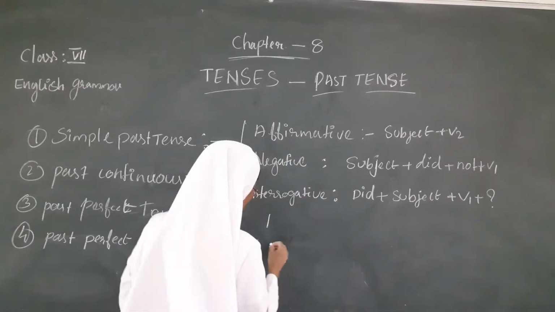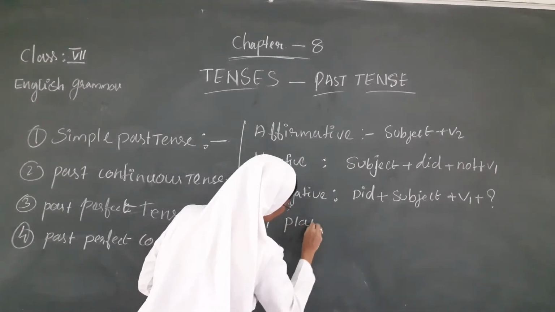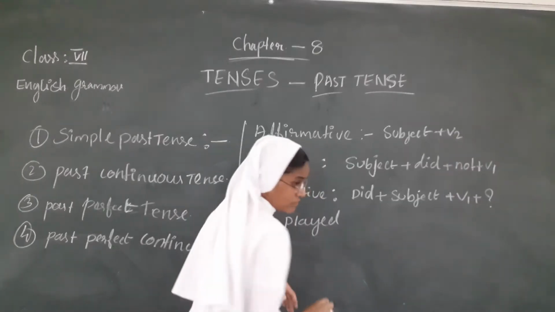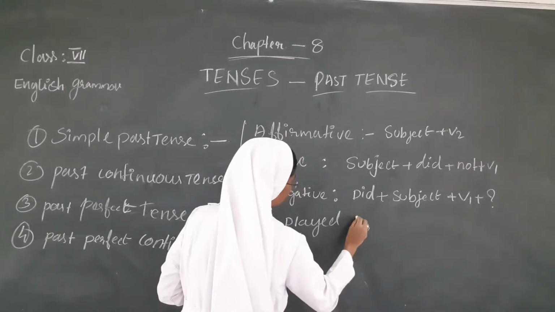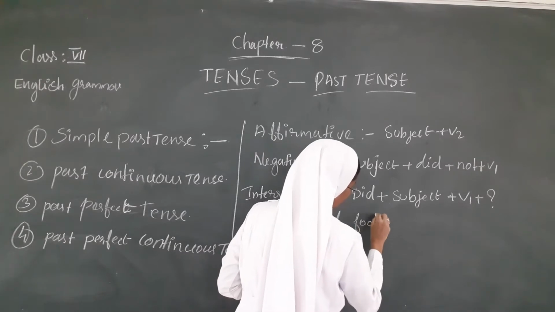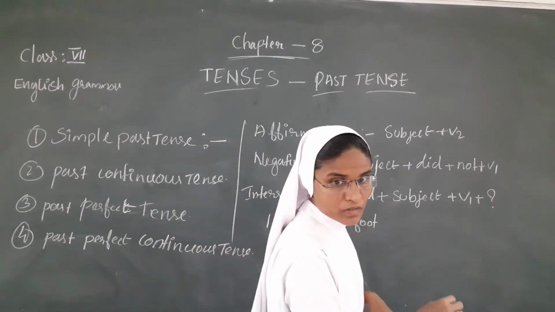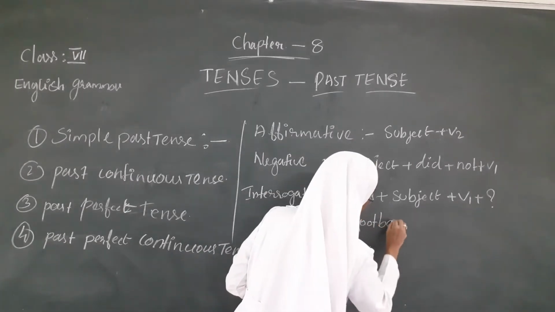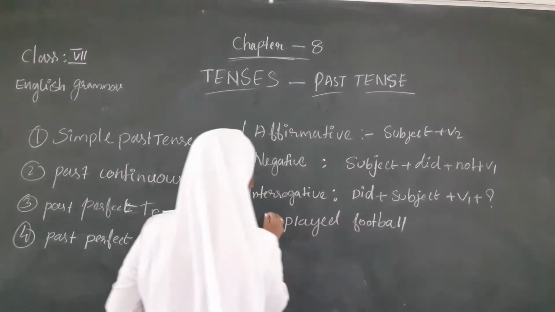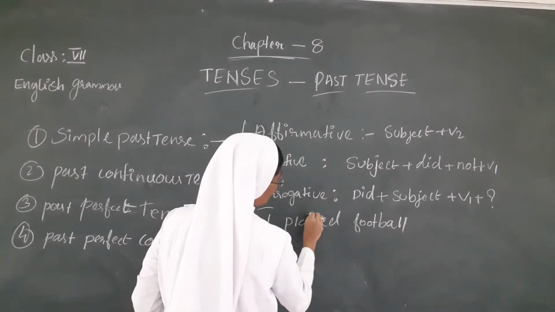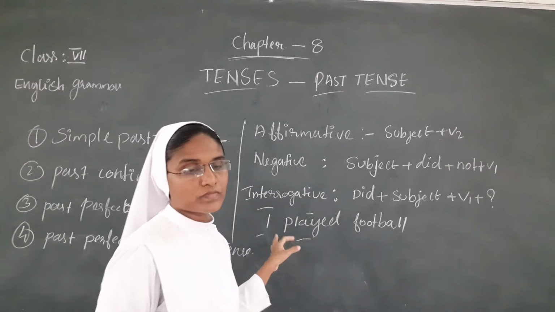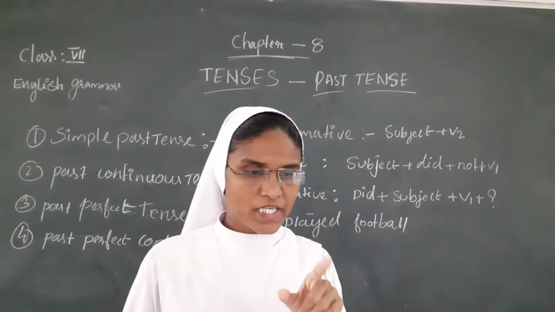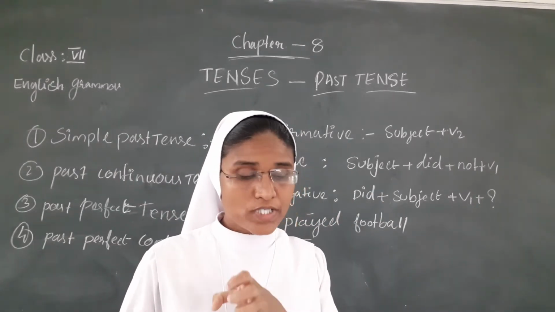V2 here is played: I played football. Subject plus V2 is the affirmative sentence in the past tense.